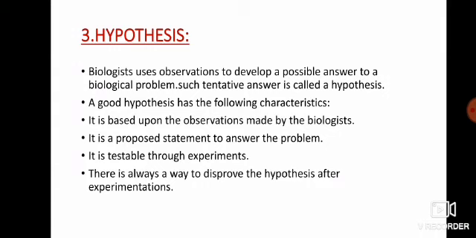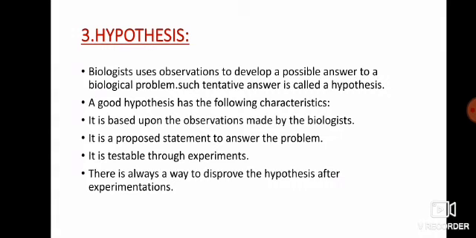So a biologist uses observations to develop a possible answer to a biological problem, and it is a tentative answer. Tentative answer means that it can be true, it can be false. So it can be right, it can be wrong. And we also said that a good hypothesis has four characteristics, and these four characteristics are the main characteristics